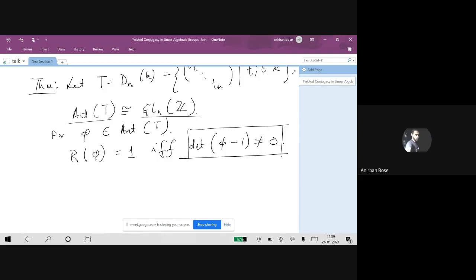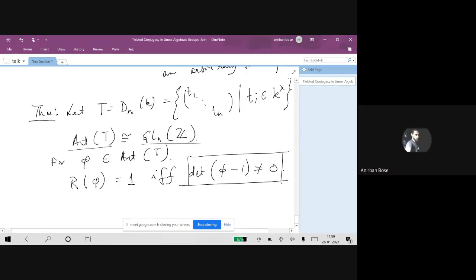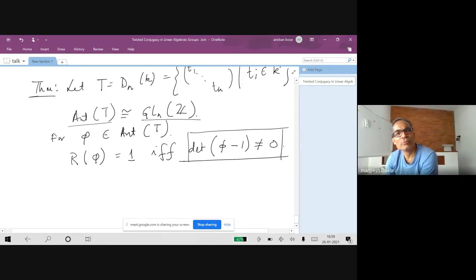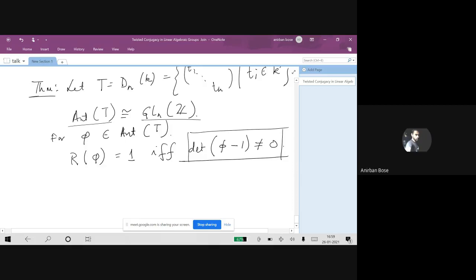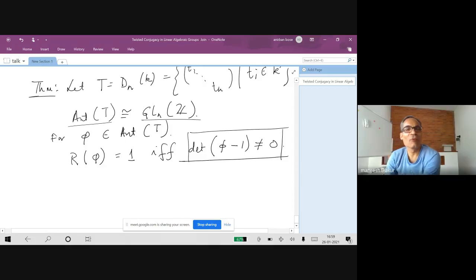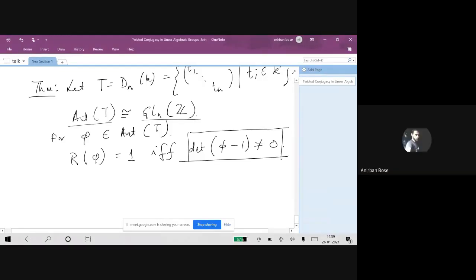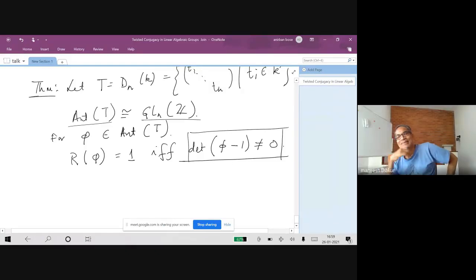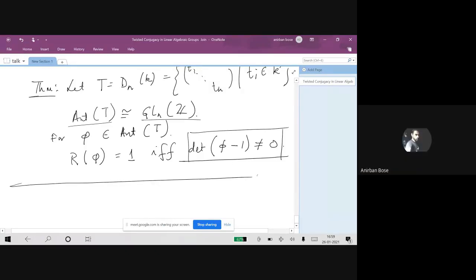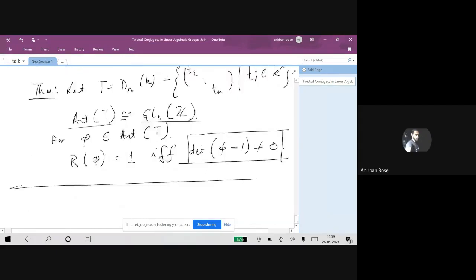But Anirban, if you just take T to be GM, just the one-dimensional torus, then there are only two automorphisms. Yes. But you are saying GL1Z is just two elements. Sorry. Yes. Okay. I just discovered that.